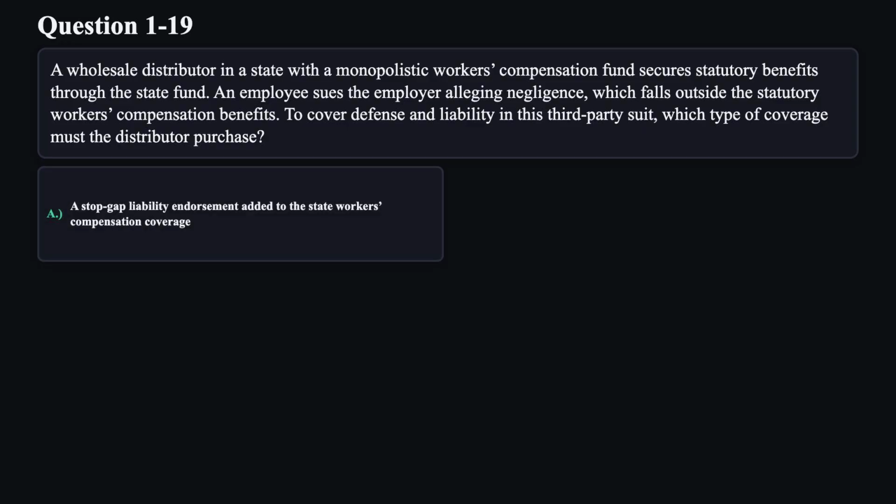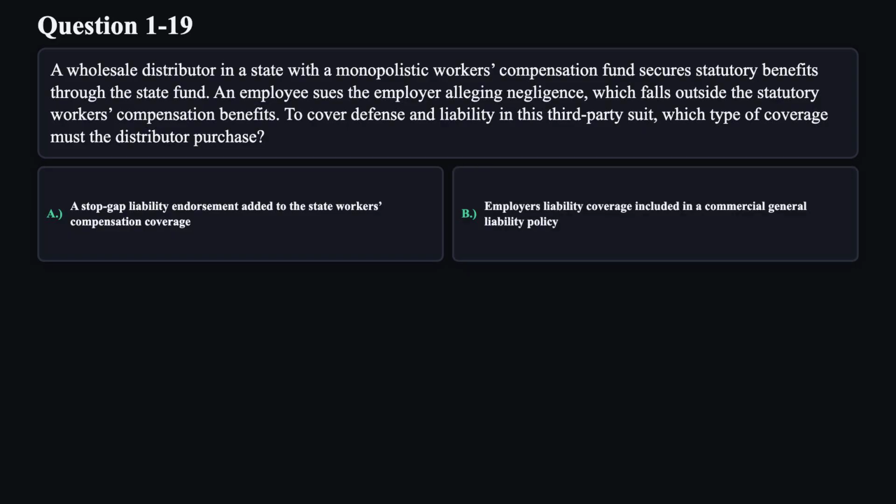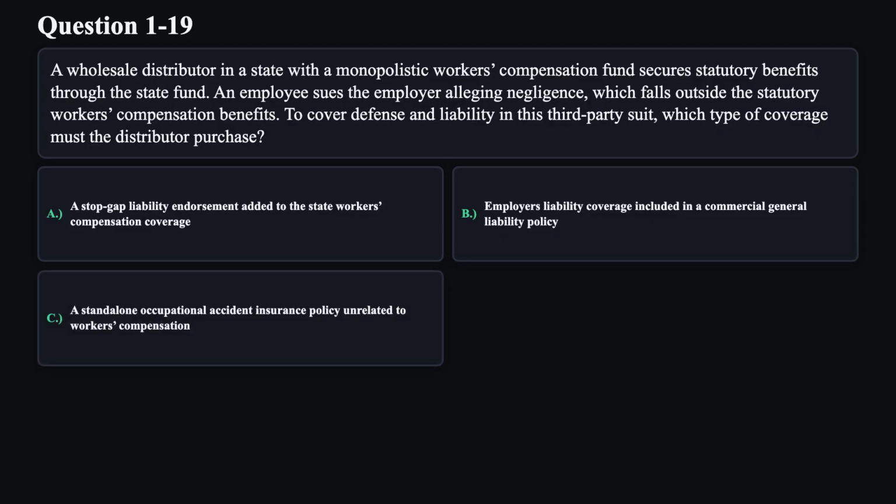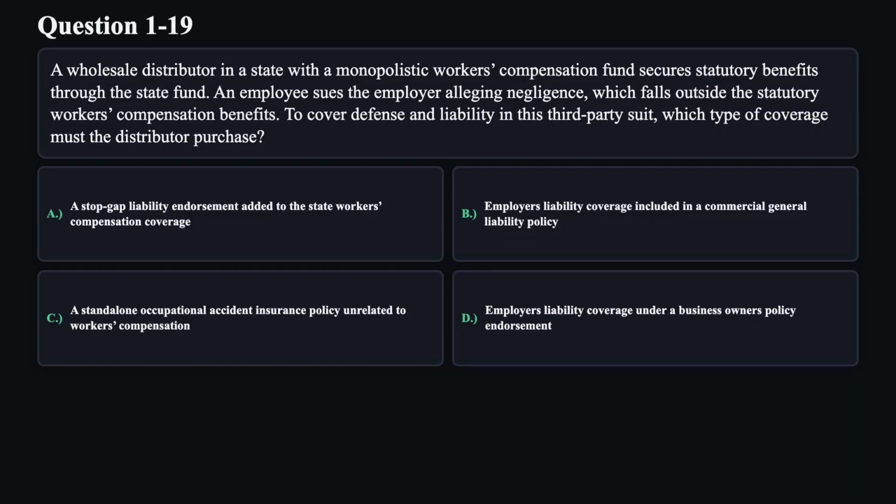A. A stopgap liability endorsement added to the state workers' compensation coverage. B. Employer's liability coverage included in a commercial general liability policy. C. A standalone occupational accident insurance policy unrelated to workers' compensation. D. Employer's liability coverage under a business owner's policy endorsement.